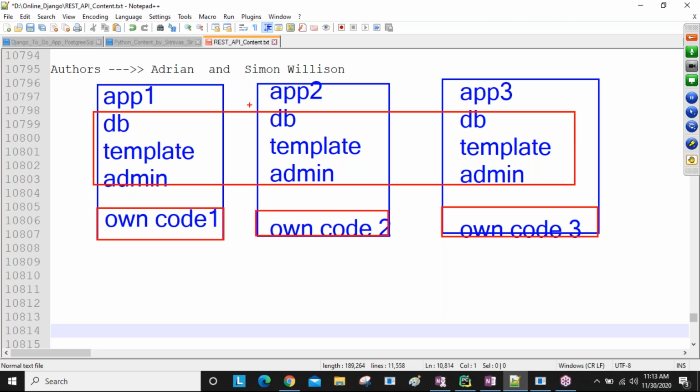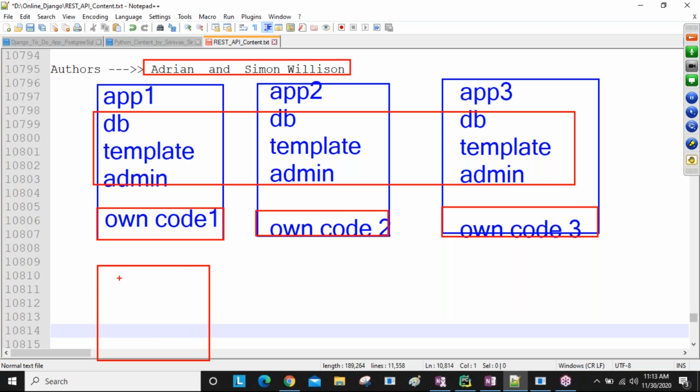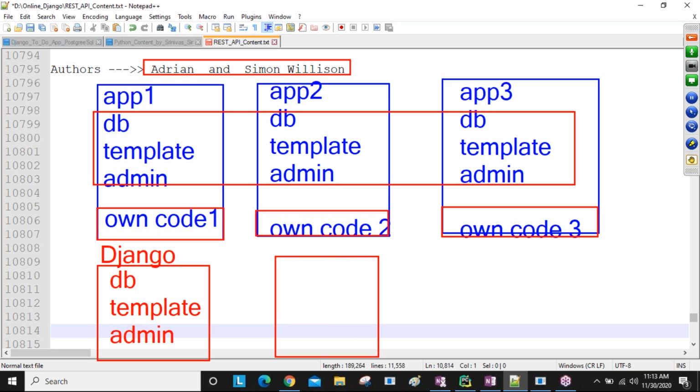That's why our developers, Adrian and Simon Willison, decided to take all these common features into one separate file. They took the DB knowledge, template knowledge, and admin knowledge, for example, into one file. This file name they took as what? Django. Now they are developing an application, and in this application they are importing Django and writing only our own code.